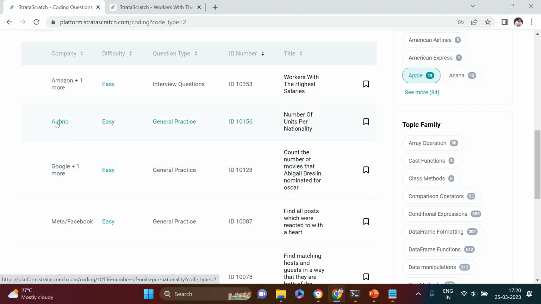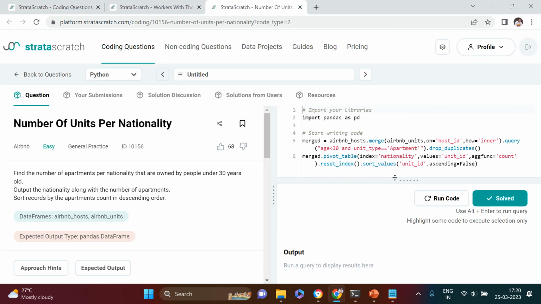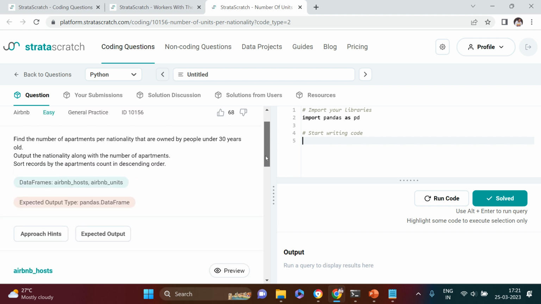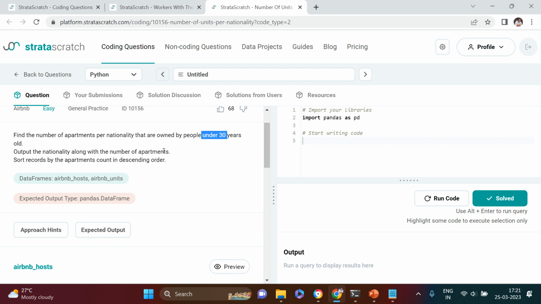The next question is asked in Airbnb, number of units per nationality. Let's have a look at the data. While it is opening, it is opened. Okay, again I will just remove this all from here. The next thing it says is find the number of apartments per nationality that are owned by people under 30 years. So this is one filter which we need to use. Output the nationality along with the number of apartments.